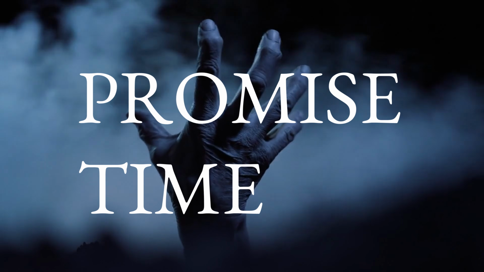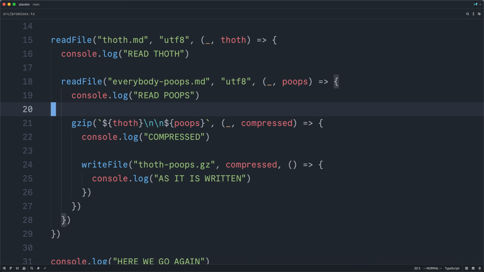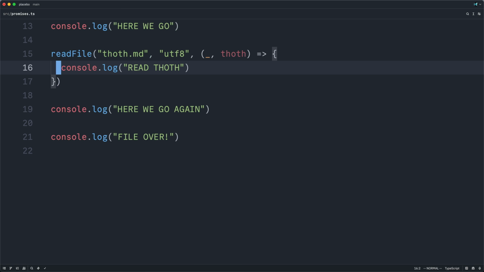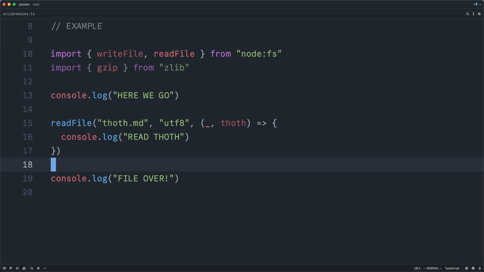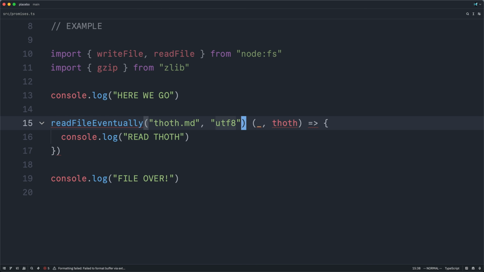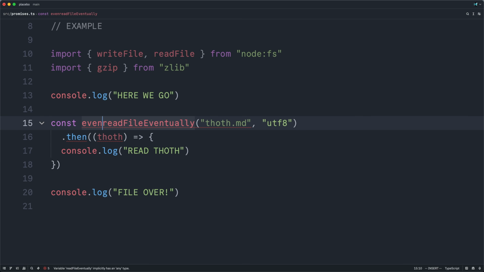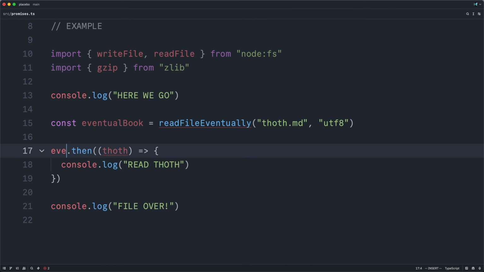Promise time! So now that we've established our motivation, let us carefully, step by step, implement our own version of the promise. To get started, let's clear out the guts of our asynchronous program and focus on the single asynchronous call to read file. In these lines of code, there lies a dormant abstraction. What if calling read file returned some object that represented the eventual completion of reading that file, and then we could separately register callbacks for when that operation completed? This would allow us to sever the definition of this eventual book from its consumption.